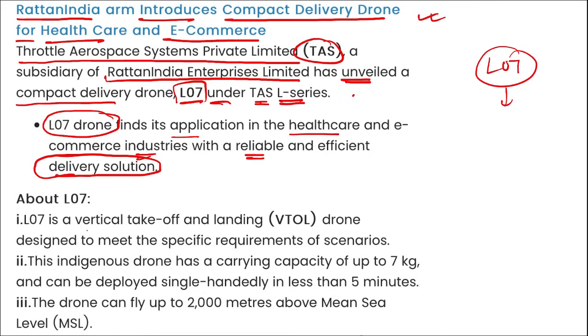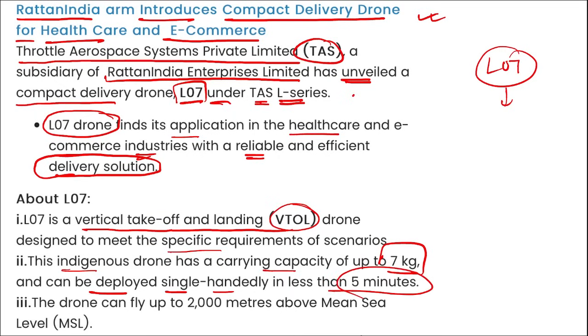Correct? This L07 is a vertical takeoff and landing drone, built to meet the specific requirements of various scenarios. This drone can carry up to 7 kgs and can be deployed single-handedly in less than 5 minutes. The drone can fly up to 2000 meters above the mean sea level.